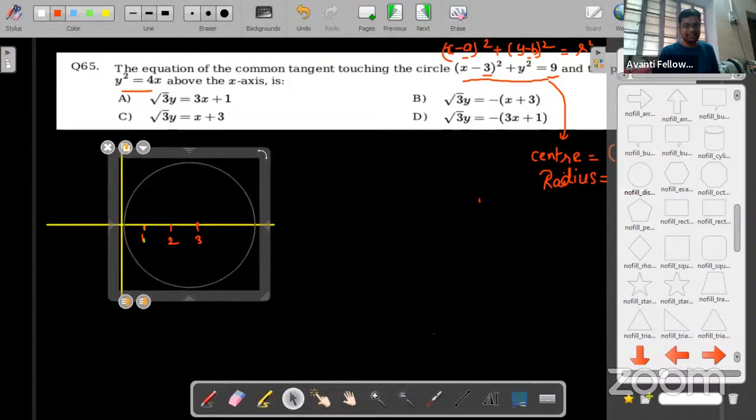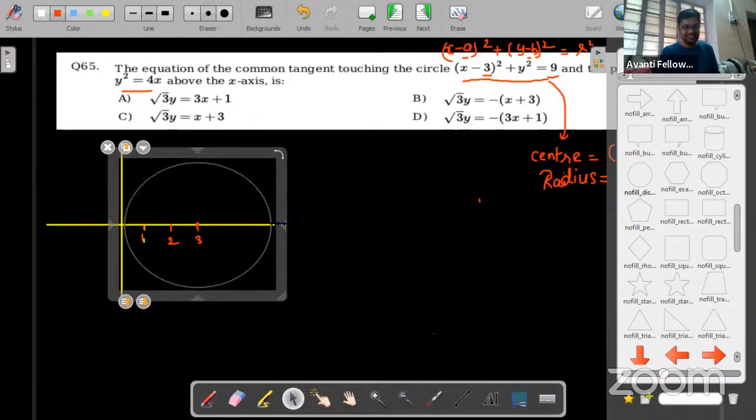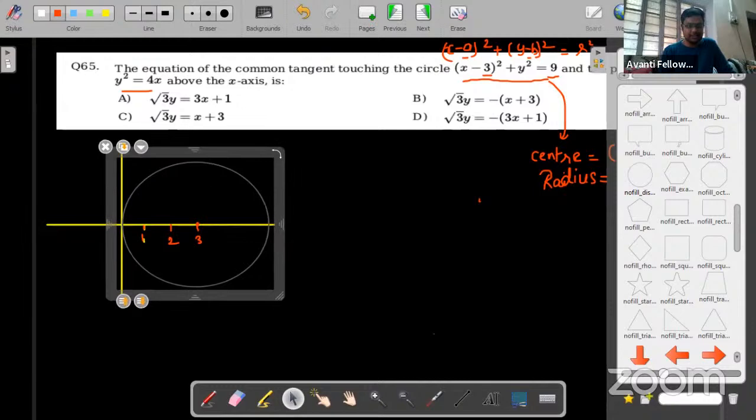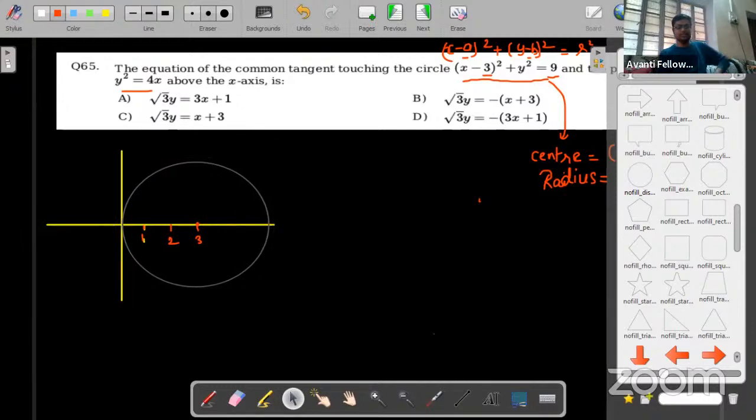Sorry for the delay. This is because of some lag. Okay, just give me some time. Okay, so this is our circle of radius 3.